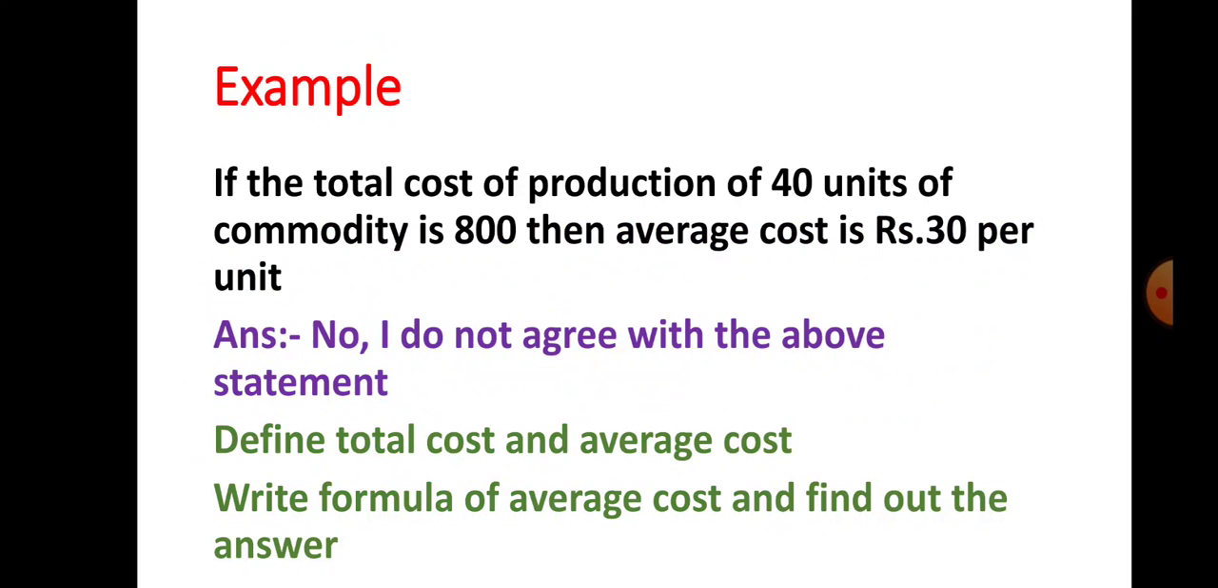Next, again one example is given here. Let us see here also points are not possible. Let us see the statement: If the total cost of production of 40 units of commodity is 800, then average cost is rupees 30 per unit. So what is your answer? Your answer is no, I do not agree with the above statement. Immediately you will get 1 mark here. After that you have to define what is total cost and average cost. You have to write the definition of total cost and average cost, and after that you have to write the formula of average cost and find out the answer. If you mention all these points, you will get 4 out of 4 here.